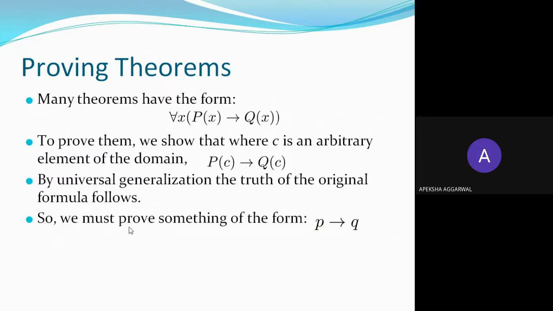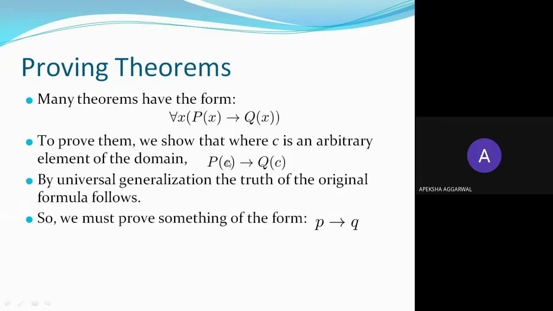Now, to prove a theorem, how are you going to do it? The first thing you need to show is that P(c) implies Q(c) is true for some constant c. If this is true for some constant, then by universal generalization, the truth of the original formula follows.